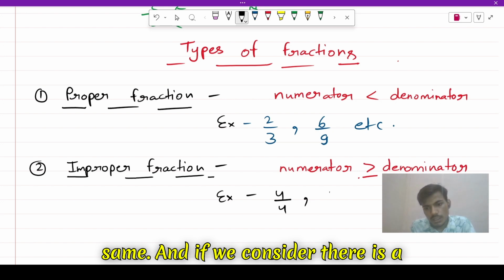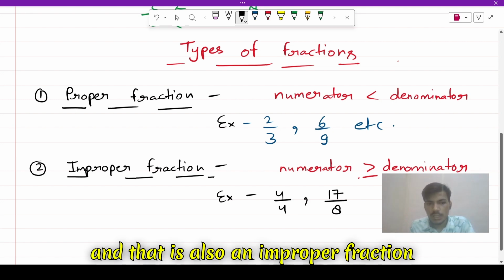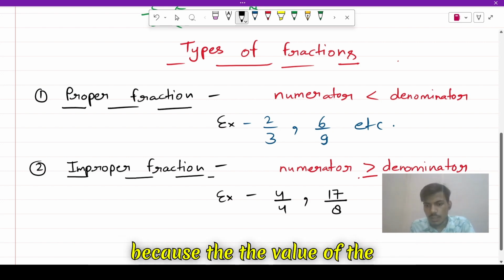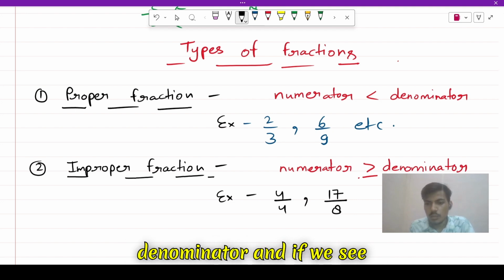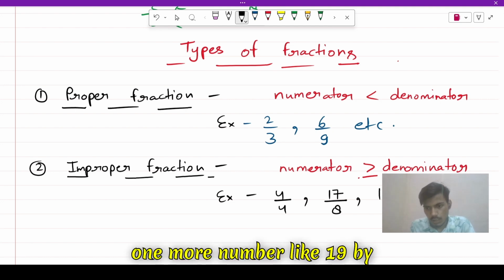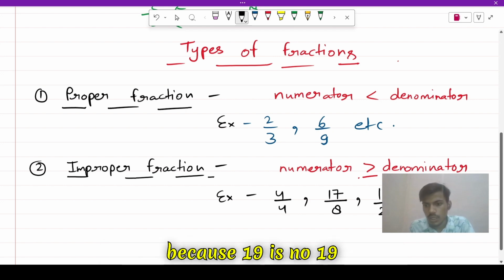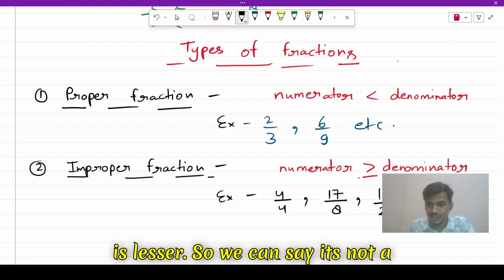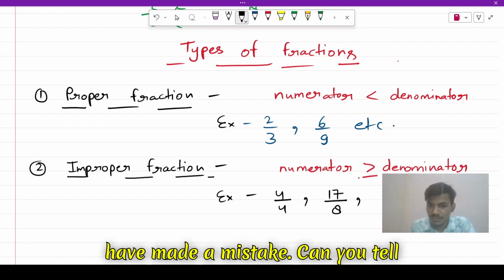And there is one more number, 17 by 8, and that is also an improper fraction because the value of the numerator is greater than the denominator. And if we see one more number like 90 by 20, it is also an improper fraction because 90 is, no, 90 is lesser. So we can say it's not an improper fraction. I have made a mistake.